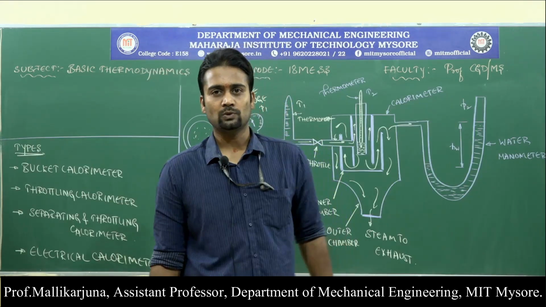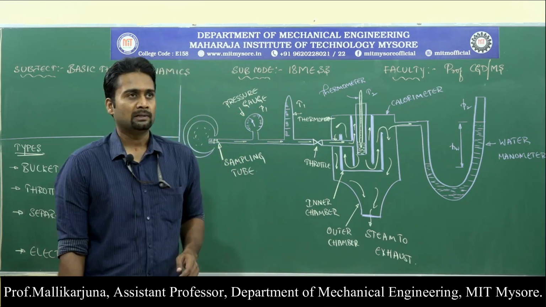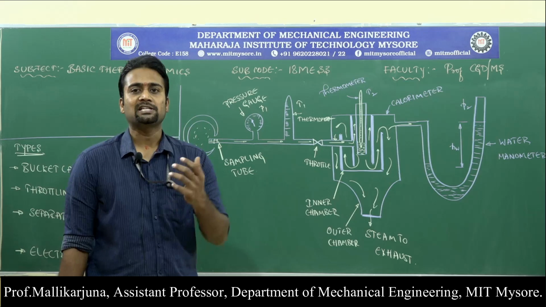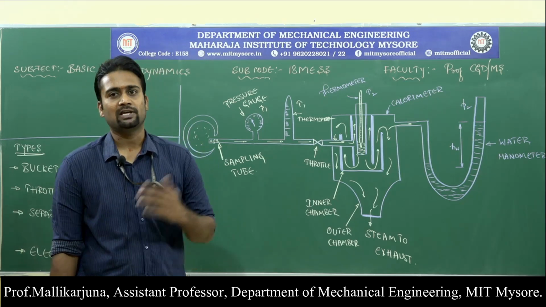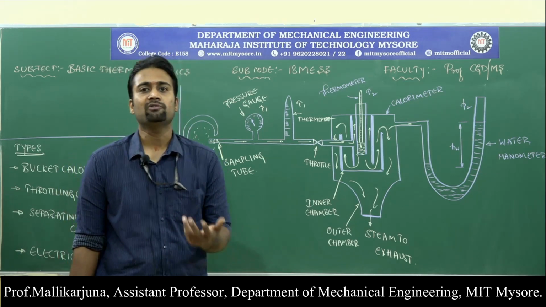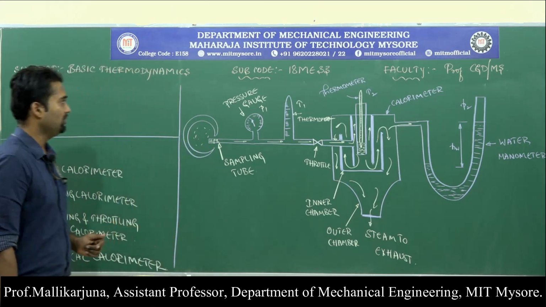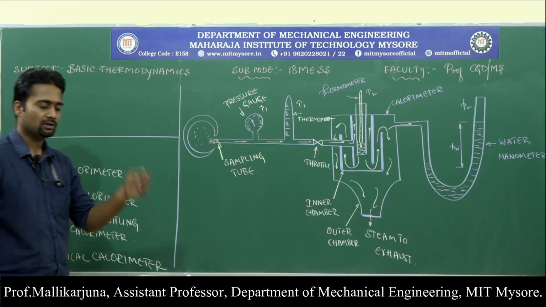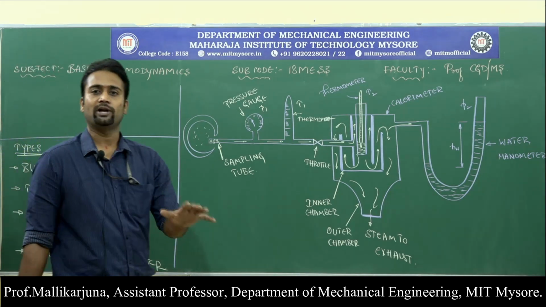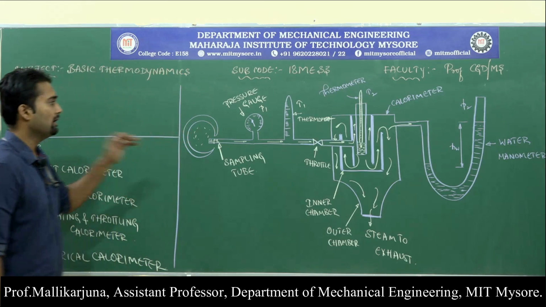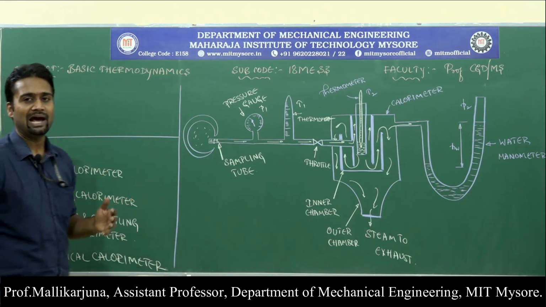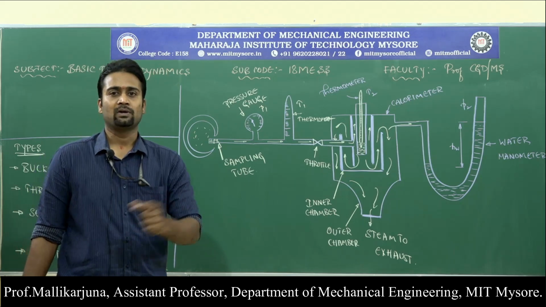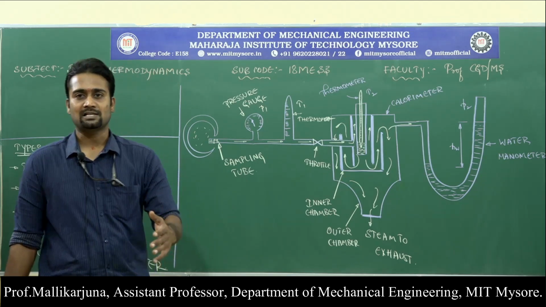Okay, now let us look at the next aspect, which is the measurement of dryness fraction of the given pure substance, or we can say dryness fraction of the given wet steam. So, now I will be trying to look at how to measure the dryness fraction of a given wet steam. Before looking at the various types we have, let us look at a few of the notations with which we will be expressing the various aspects.